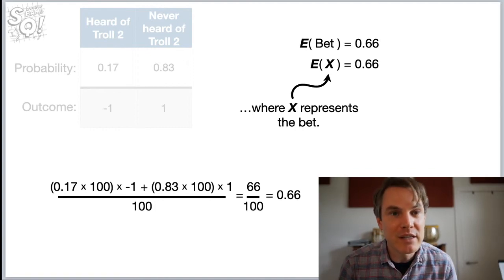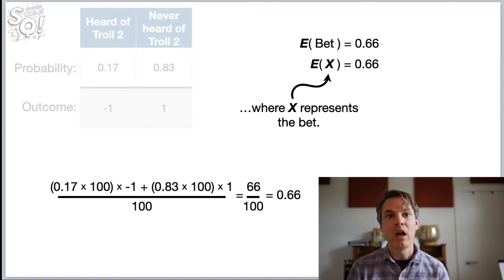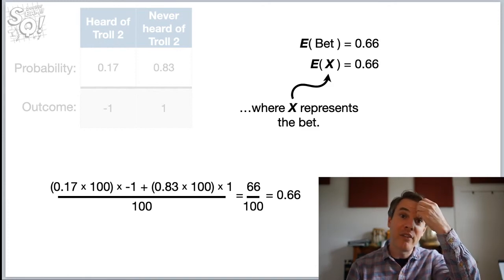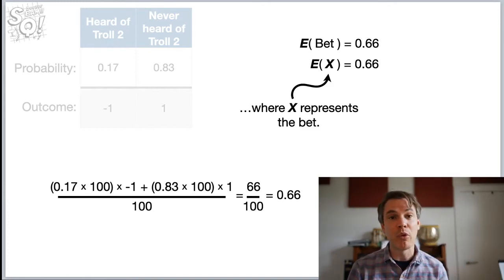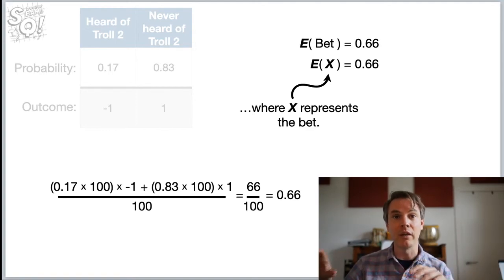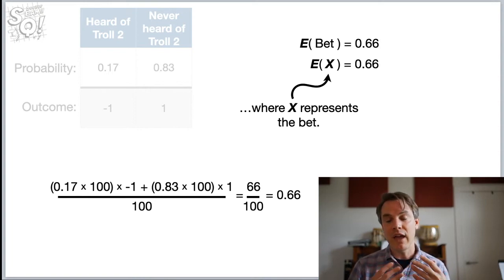I'm using this sort of fancy, cryptic terminology because that's what you're going to see if you pull up the Wikipedia article on any distribution. They're going to say, oh, the expected value, and they're going to say E of x equals something. And I just want you to know that E of x is really just an average. It's a type of average. And we're going to go through a bunch of examples. You're going to see different ways to do it.